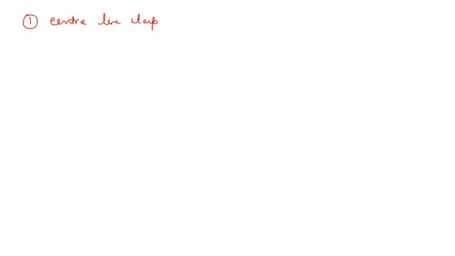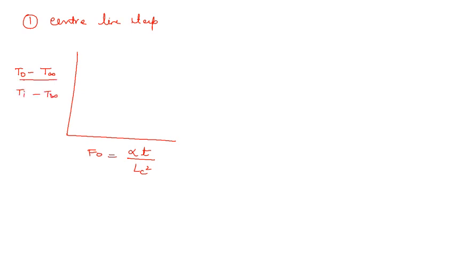In the center line temperature chart we have on the x-axis the Fourier number. The Fourier number is represented by thermal diffusivity times time in seconds divided by the characteristic or significant length squared. On the y-axis we have the center temperature, that is temperature distribution minus T infinity divided by initial temperature minus T infinity.